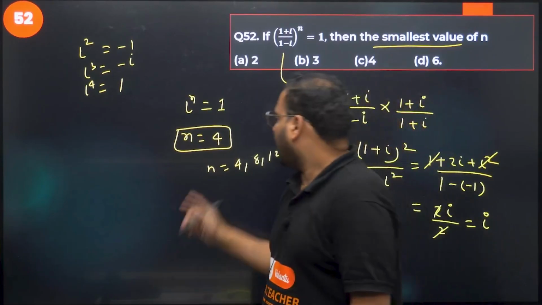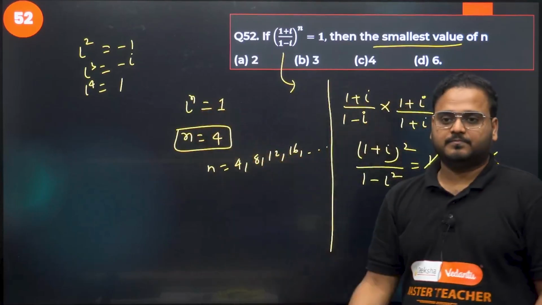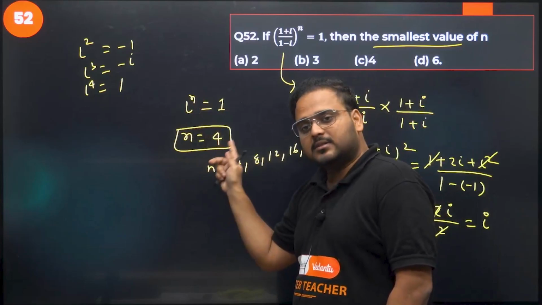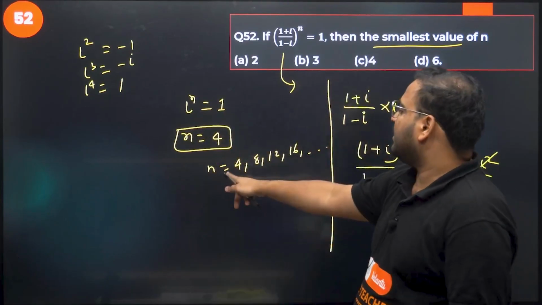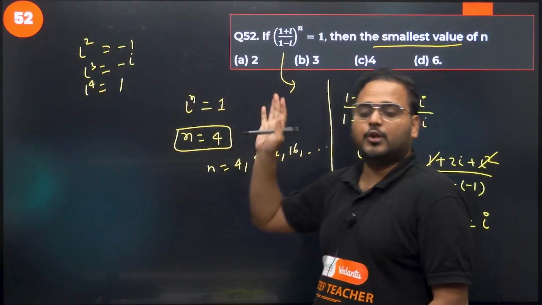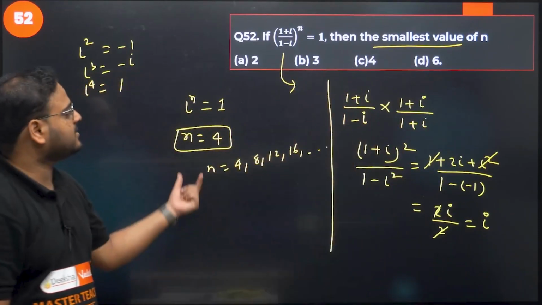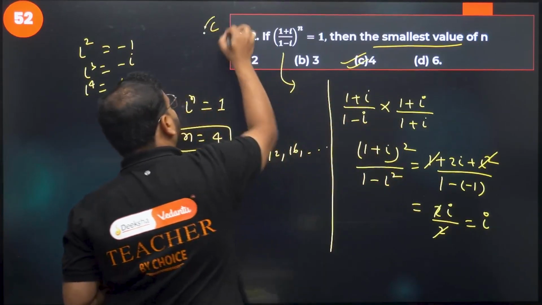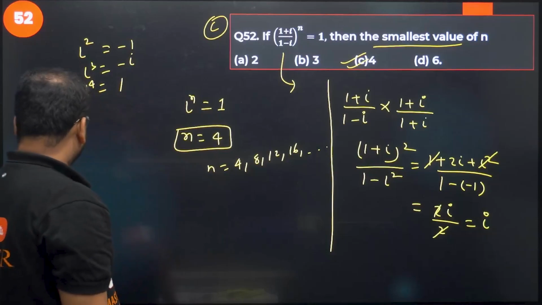For all the multiples of 4, i power n will become 1. They are asking the least value, hence the answer is n equals to 4. Option C is correct. Very good question, simple and excellent problem. 52 is done.